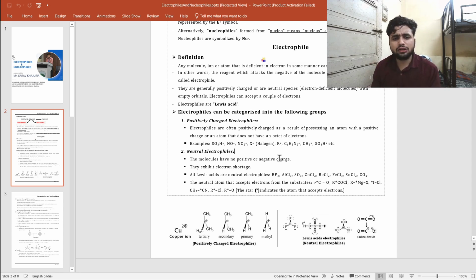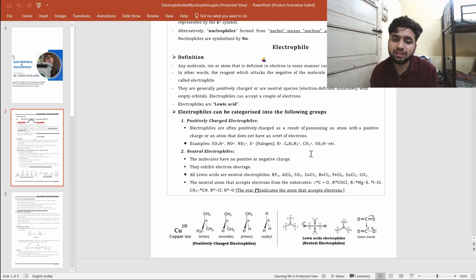There can also be neutral electrophiles. How? Any species that has electrons less than 8 and has a vacant orbital acts as an electrophile. It can be positively charged or neutral, it doesn't matter. So we'll see the examples. All the Lewis acids act as neutral electrophiles. How do they act as neutral electrophiles?